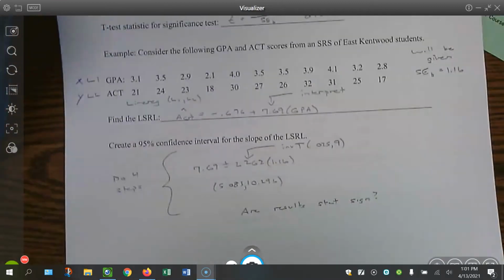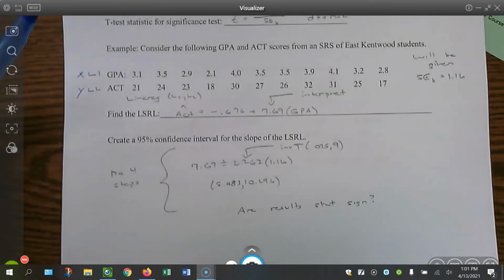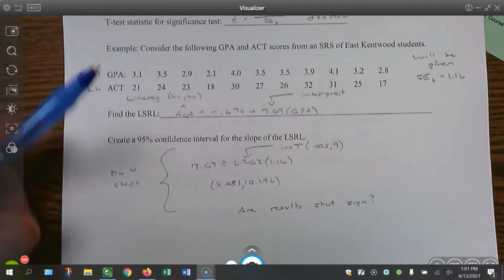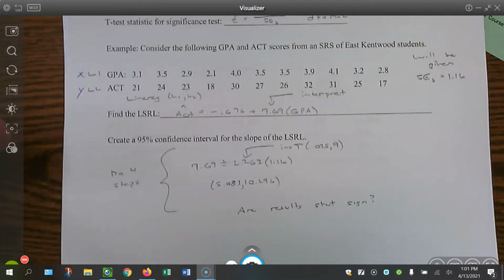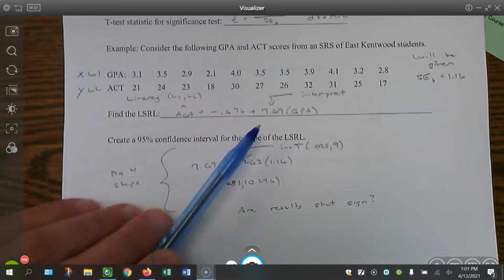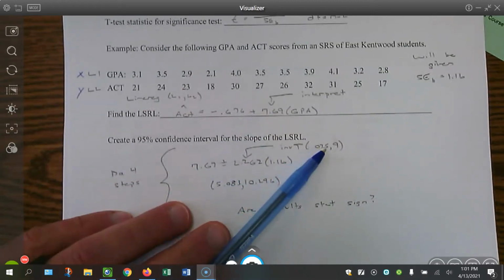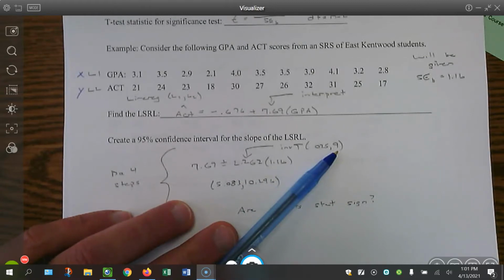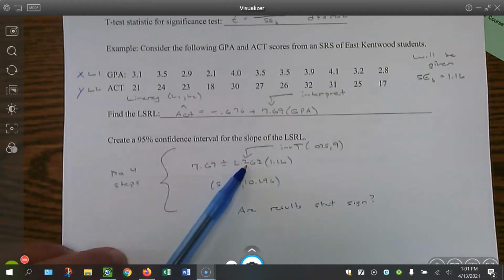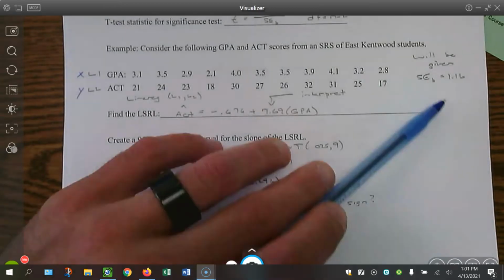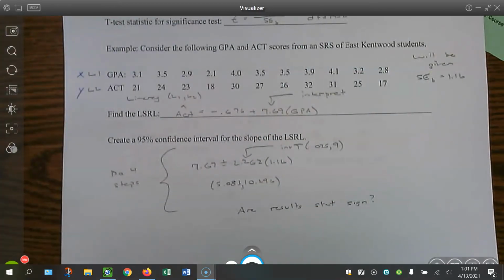If we're doing the confidence interval for the slope, I didn't go through all these 4 steps because we just did this fairly recently. You can look back at section 12.1. You take your sample slope, 7.69, plus or minus your critical value, 0.025 and 9 degrees of freedom, sample size minus 2. And then the standard error, they'd have to give you that. Otherwise, it would take forever. You'd have to do some serious calculations using the formulas on your formula sheet. Unlikely, but I guess possible. So you get your confidence interval.